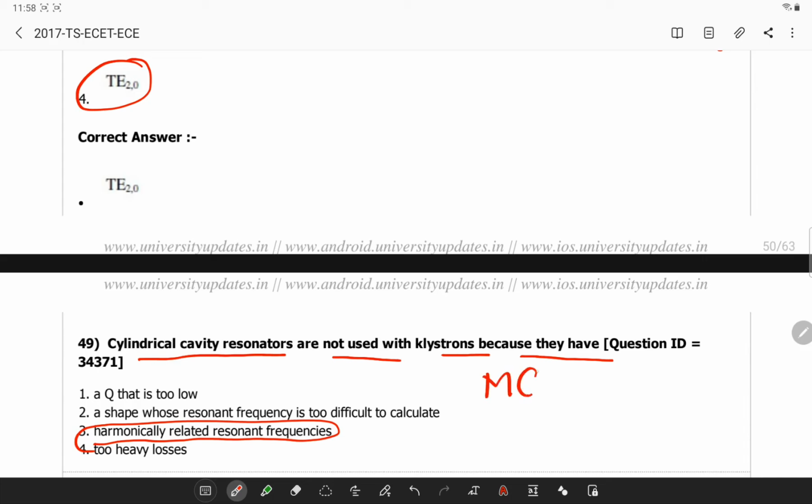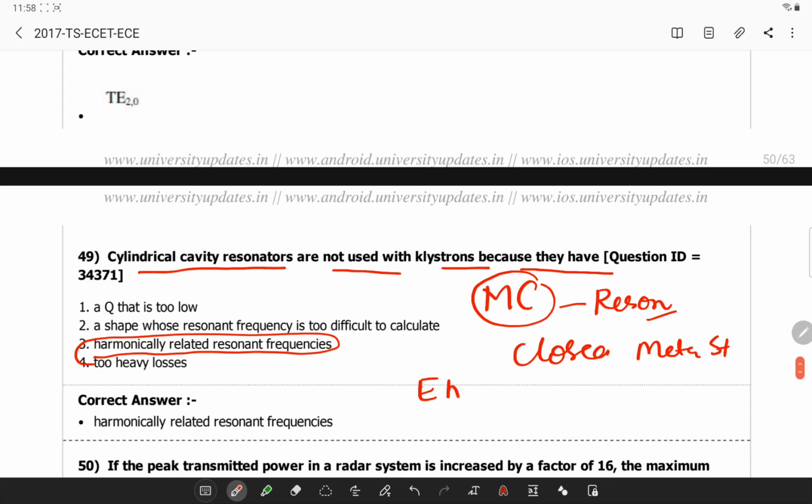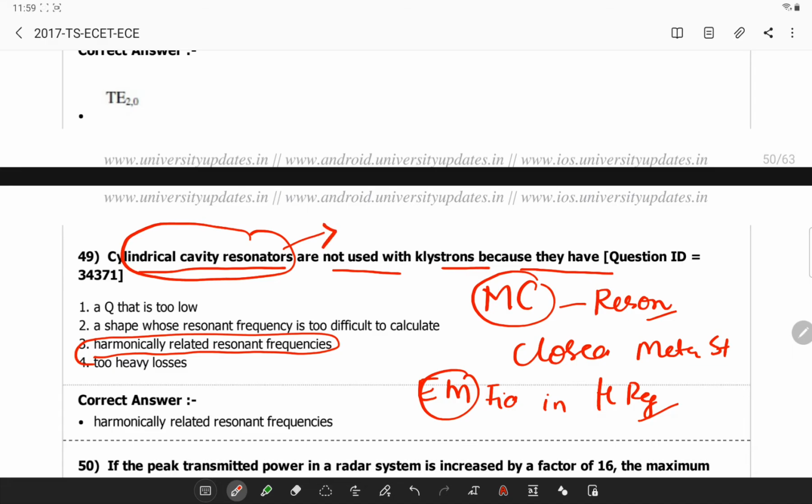A microwave cavity or a radio frequency cavity is a special type of resonator consisting of a closed metal structure that confines all the electromagnetic fields in the microwave region of the spectrum, whereas cylindrical cavity resonators are not used with klystrons because they have harmonically related frequencies.